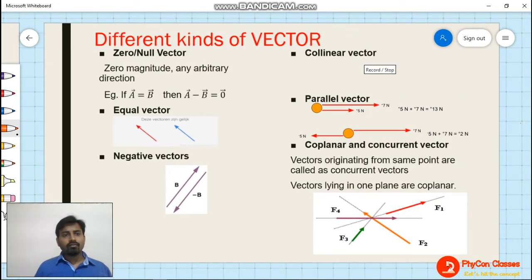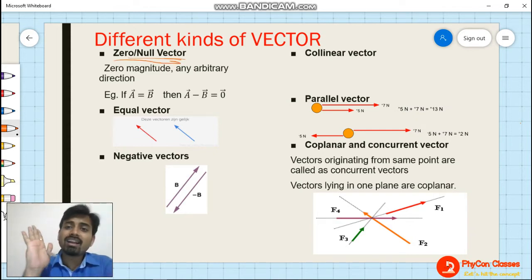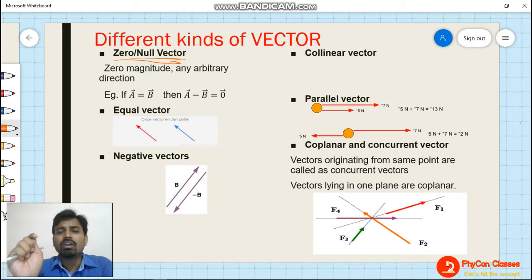So here we have different kinds of vectors. Let us try to know a little bit about all of these, because these words are going to be coming up later. So, zero or null vector. By the name itself it is clear. Zero means the magnitude of the vector is zero. If the magnitude of a vector is zero, how will you know the direction of the vector? So a zero vector can have any arbitrary direction.